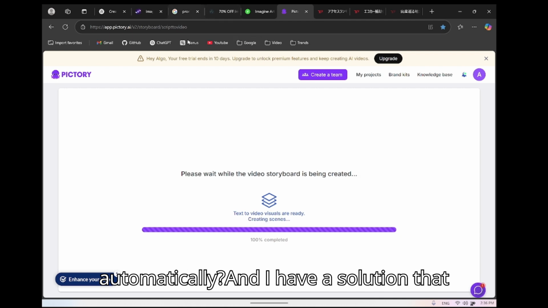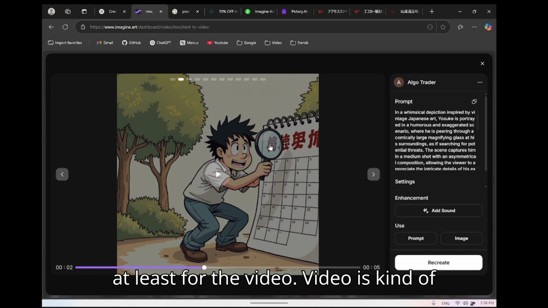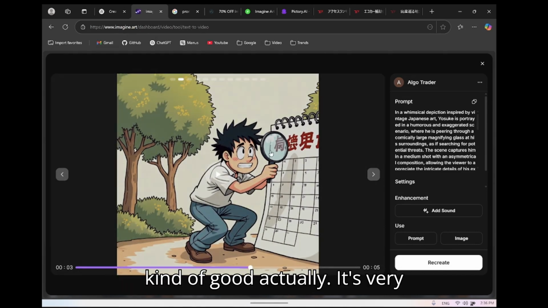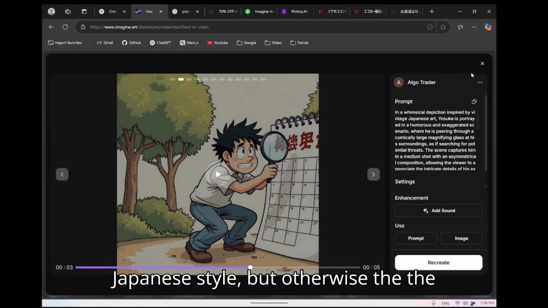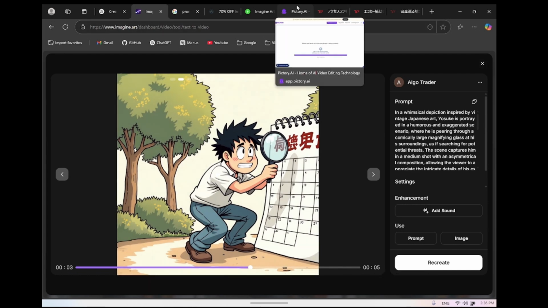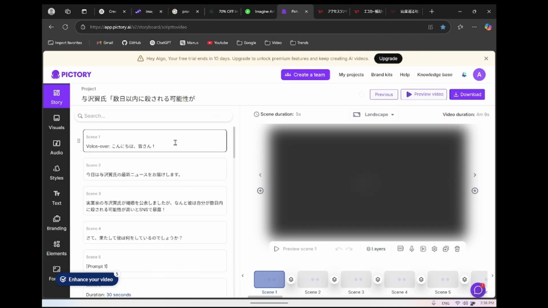I have a solution that is not automatic, but works quite well, at least for the video. The video is kind of good actually. It's very realistic. This one is the Japanese style, but otherwise the other images are really beautiful. So I think it would make sense to try to use this tool.